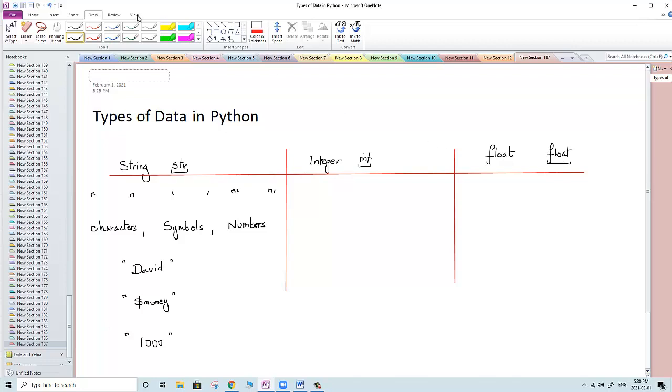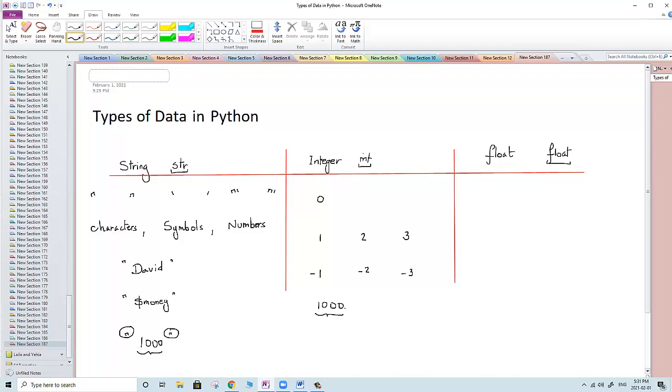Integer is any number like 0 or like 1 or 2 or 3, or even a negative number, -1, -2, -3. So someone will tell me, what about the 1000? The 1000 here is an integer because this is a number, but here a string. Why? Because of the double quotes. So without double quotes, Python will understand it as a number, and it's gonna be under the type of data as integer.